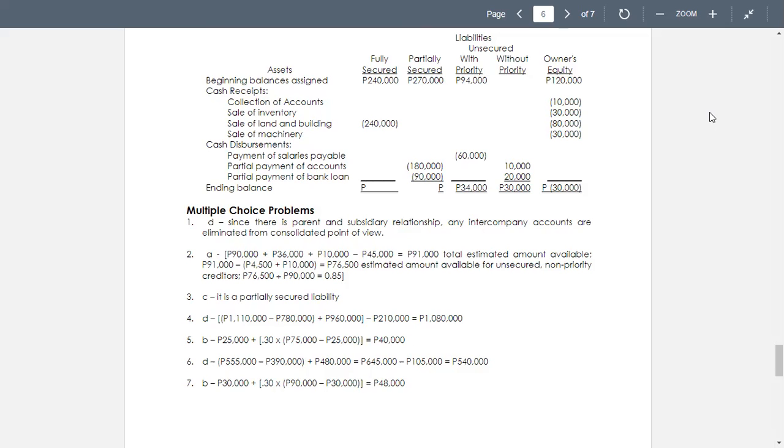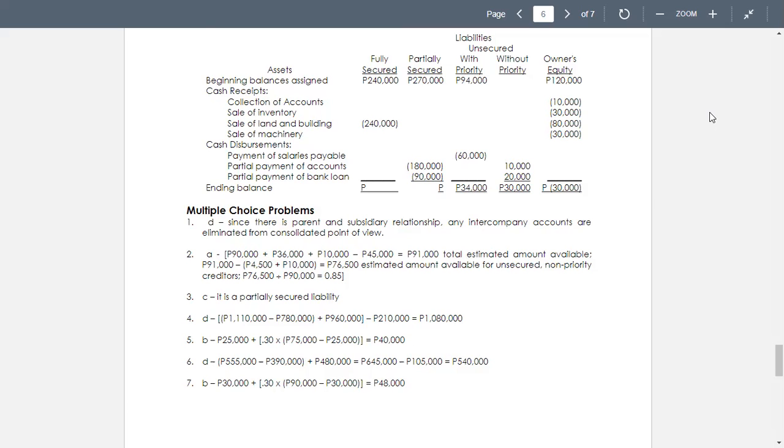So we have now letter A, or 85%, dividing 76,500 by 90,000. So take note that our numerator is 76,500 and the denominator is 90,000.